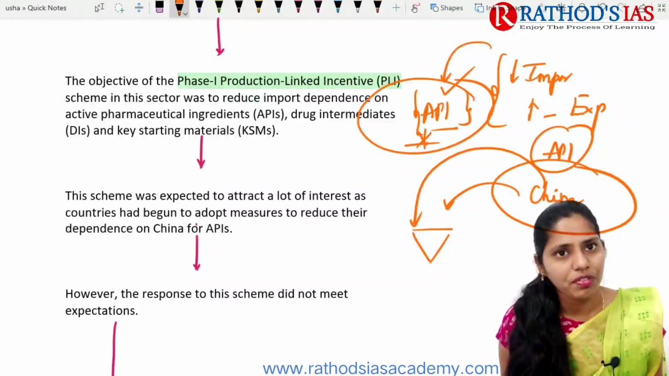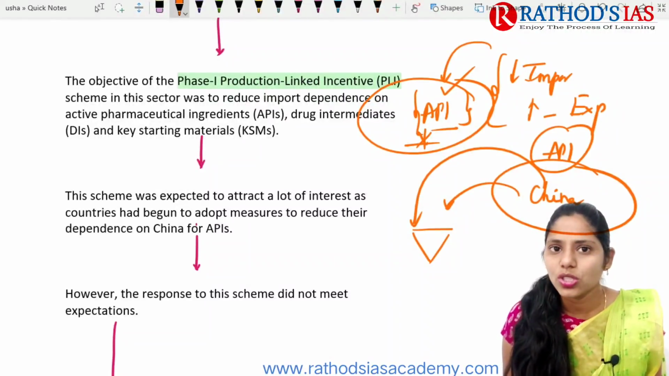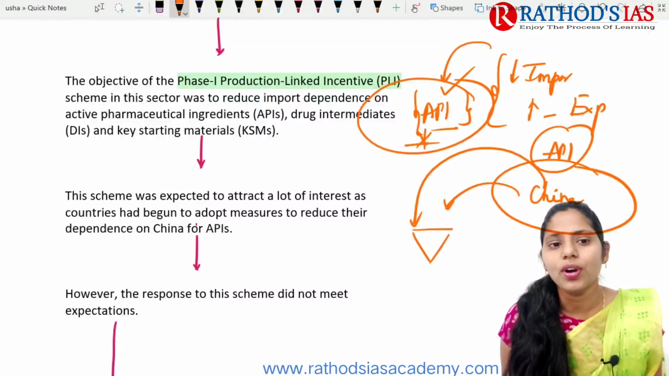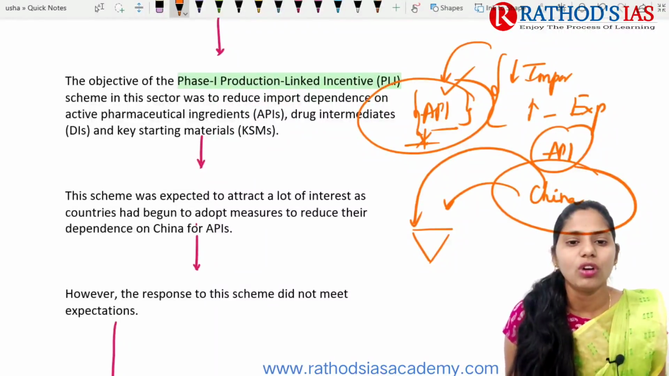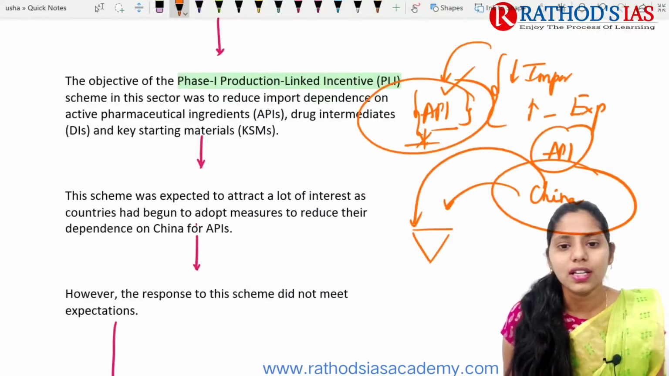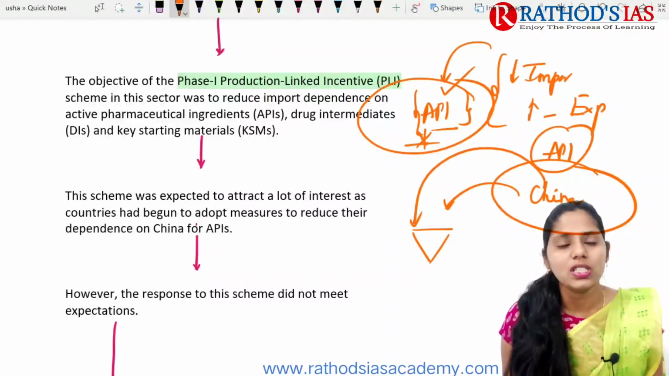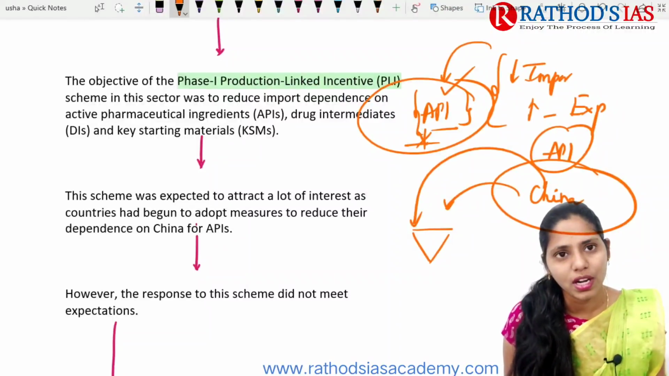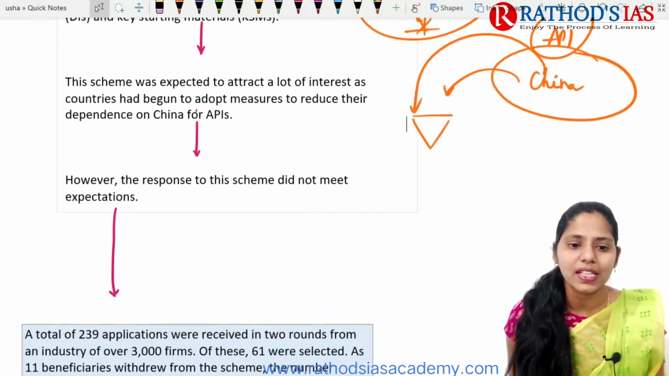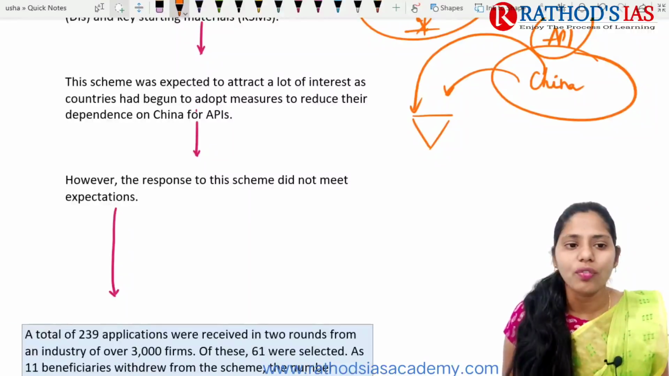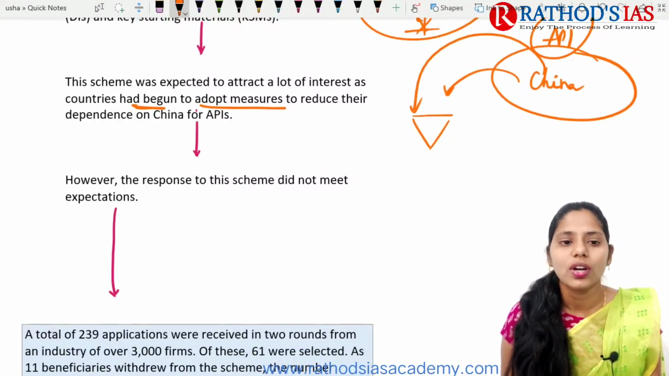Here we are facing three important problems in this pharmaceutical sector. First one is import dependence. We are mainly depending upon imports of APIs, active pharmaceutical ingredients, and even drug intermediates, and also key starting materials. These three things we mainly import, especially from China. This scheme was expected to attract a lot of interest, as countries had begun to adopt measures to reduce their dependence on China for APIs.